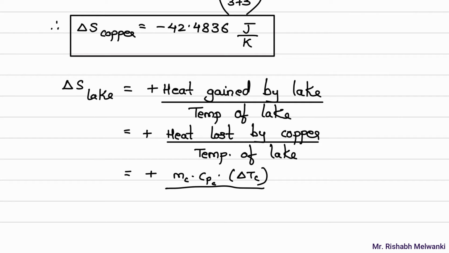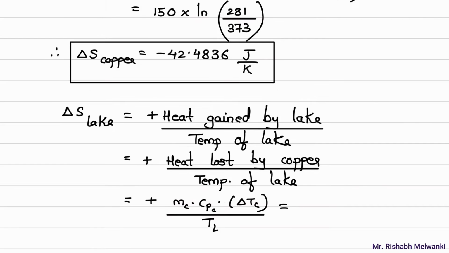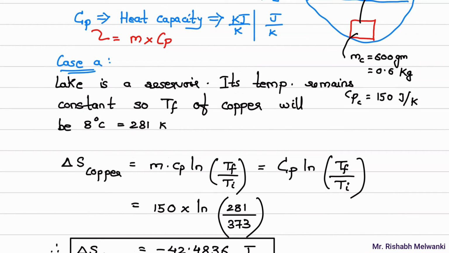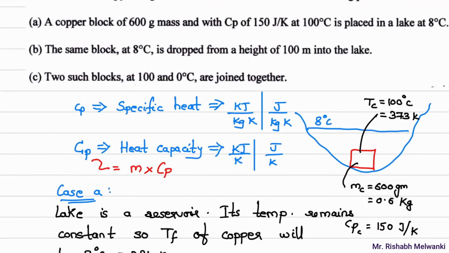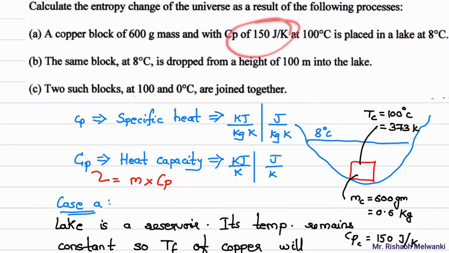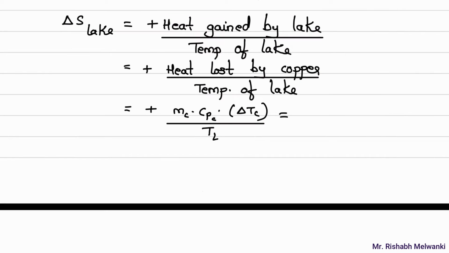Divided by temperature of lake, TL. Now mass of copper into specific heat of copper is given in the question directly as heat capacity. And what is the unit of that? It is 150 joule per Kelvin. So I'll write down that value. This will be directly 150 joule per Kelvin into delta T of copper.